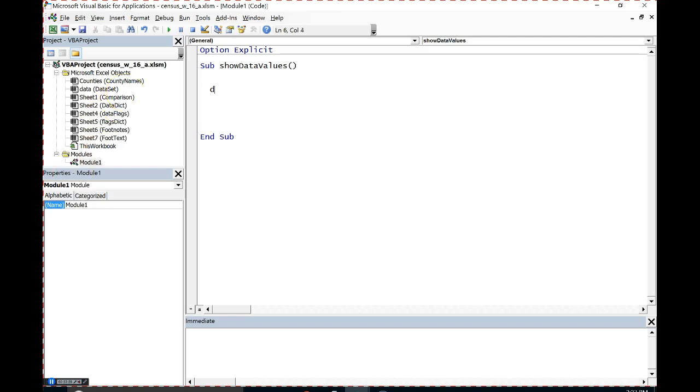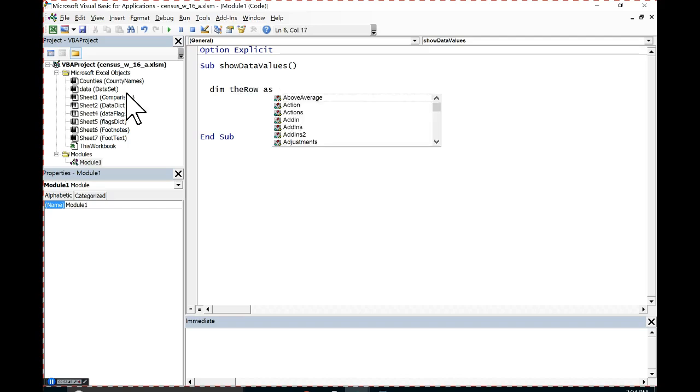Let's declare a variable. Dim the row. Or you could dim it Henry David. Why Henry David? Henry David the row. Yeah, I like the row better. We'll go with the row.